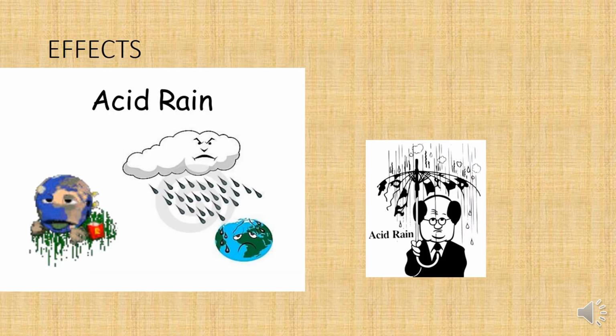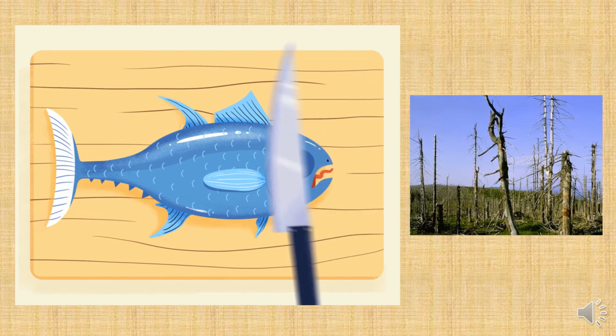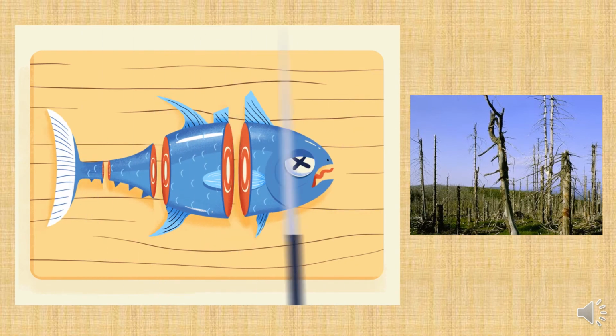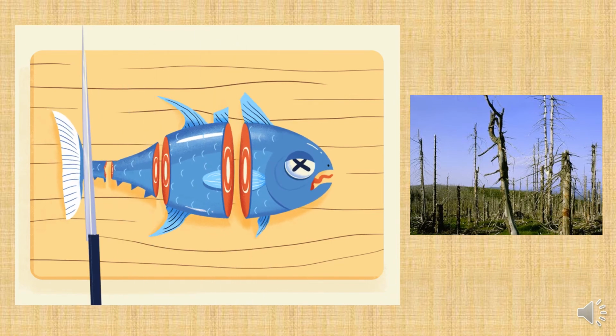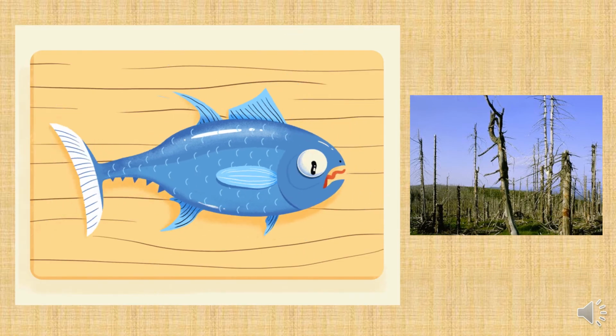Acid rain has many effects on every life form. At a pH lower than 5, most fish eggs will not hatch, and a lower pH can kill fish. So, biodiversity is reduced.